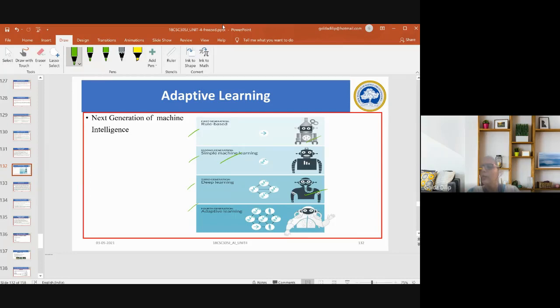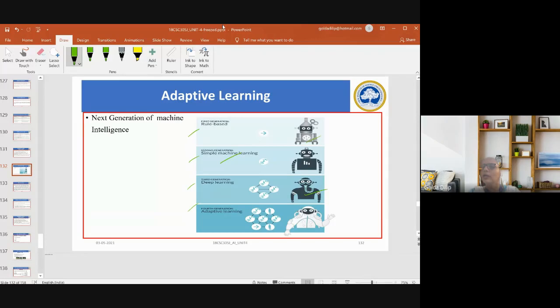In deep learning, we used multiple layers to extract higher level features in a sequential manner from the raw input. For example, in image processing, the lower layers might identify the edges, whereas the higher layers may be able to identify the concepts that are relevant to a human, like your face, your letter, or digit, or whatever.